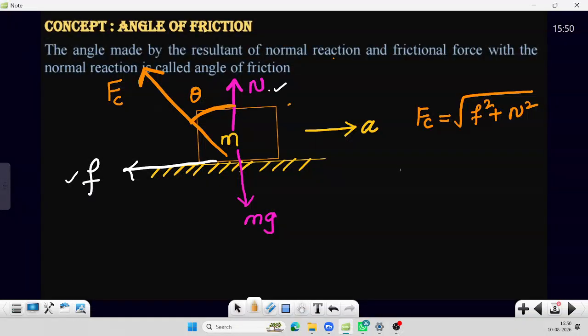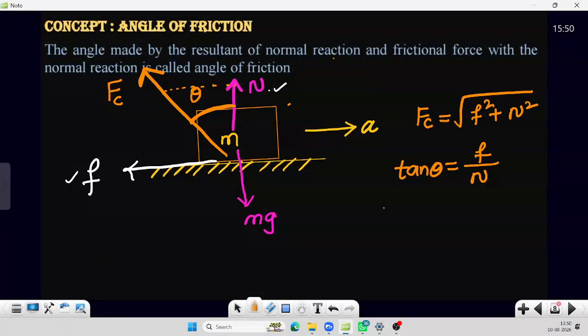So tan theta equals opposite by adjacent, which is F by N.